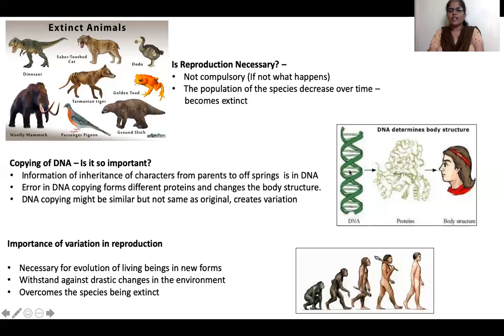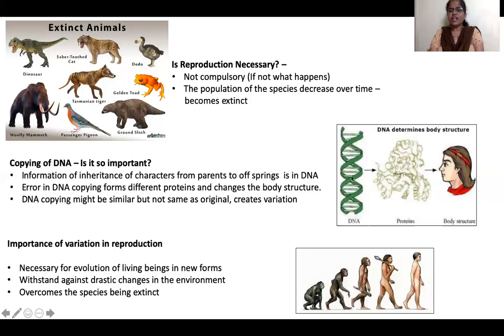This DNA gets converted to proteins. Proteins decide the structure of the body. The information in the DNA leads to the formation of proteins. Because of these proteins, we get a defined body structure.